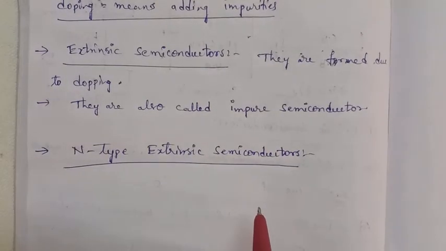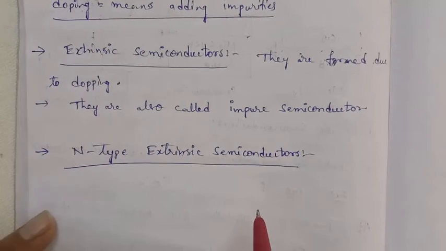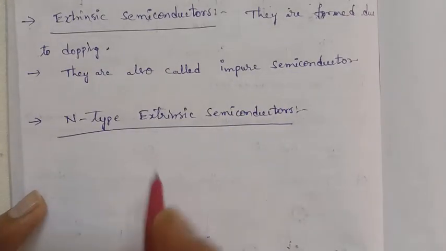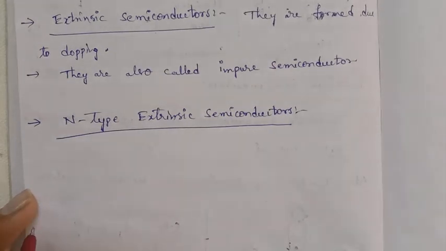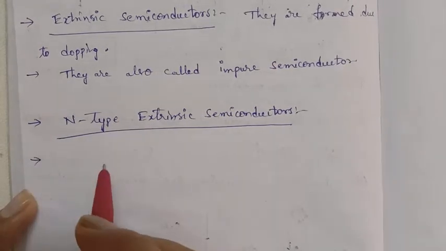To form n-type extrinsic semiconductors, you have to dope the fourth group elements with fifth group elements. That means pentavalent impurities, like phosphorus, arsenic and antimony.